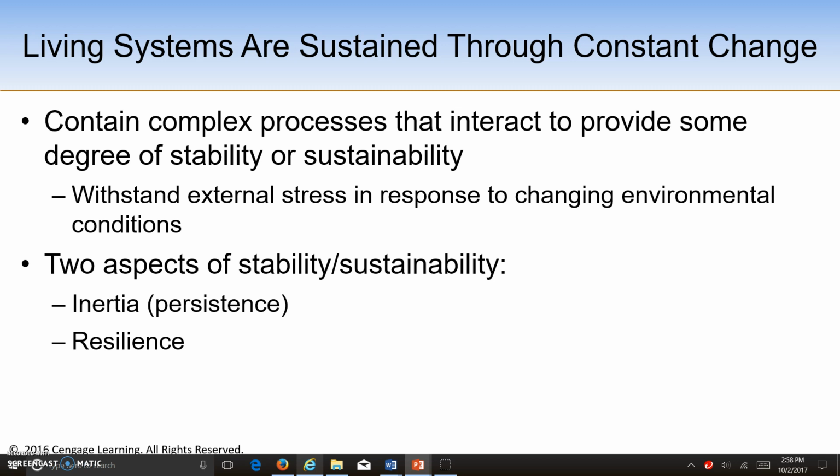That's because there are so many complex processes that occur with interactions. We will discuss the stability and sustainability of ecosystems in response to change. Ecosystems can withstand external stress as a result of changing environmental conditions based on their inertia or persistence and their resilience. The inertia or persistence is the ability of an ecosystem to survive moderate disturbances. The resilience is the ability of an ecosystem to be restored through secondary ecological succession after a more severe disturbance.